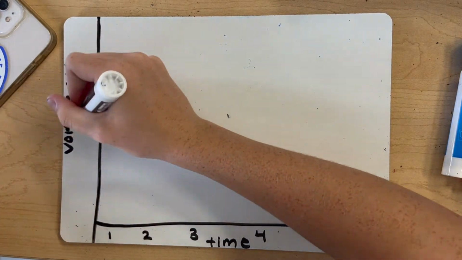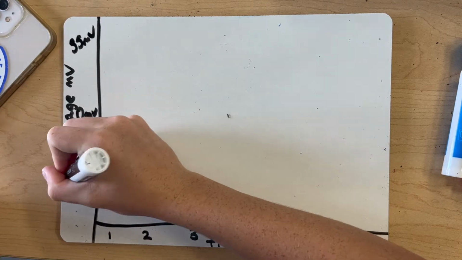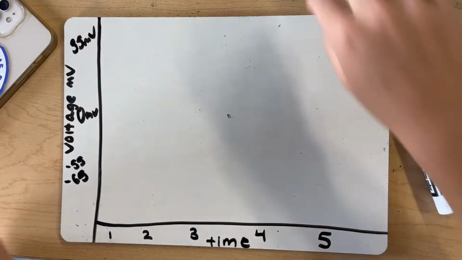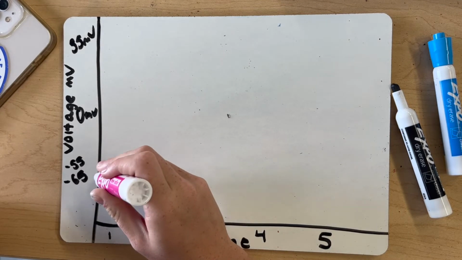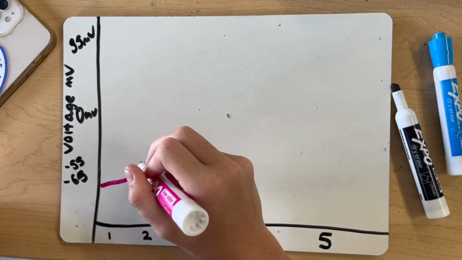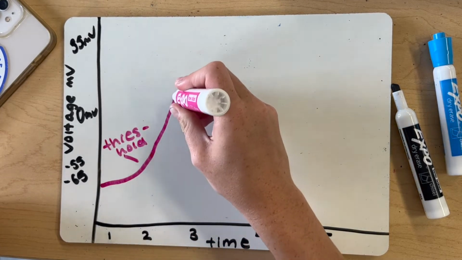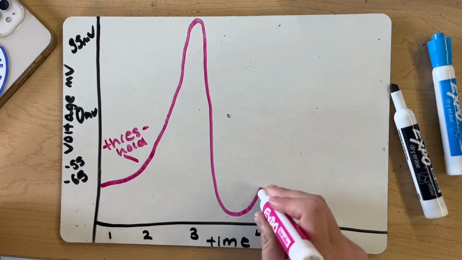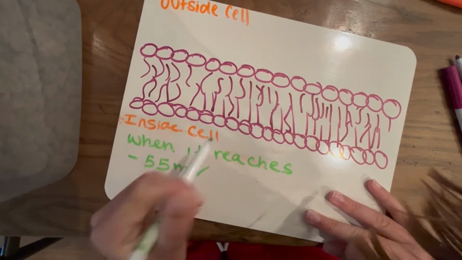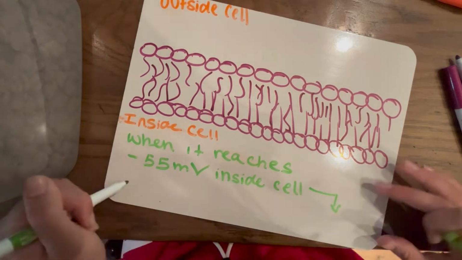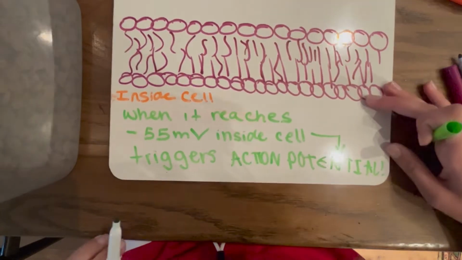A concentration gradient is used to show how our ions differ in concentration inside and outside the membrane. Potassium and sodium ions are flowing back and forth between membranes at different voltage levels through the channels. Voltage measures the amount of energy generated by separate charges and tells the membrane potential. When the voltage hits threshold, that is when action potential begins. The threshold of a cell is when the inside of the cell membrane reaches negative 55 millivolts, which triggers the beginning of the action potential.